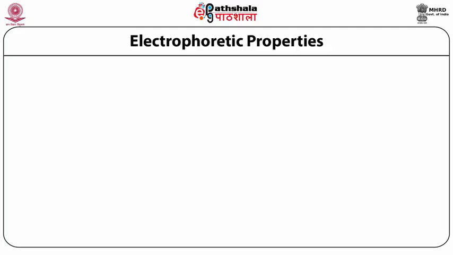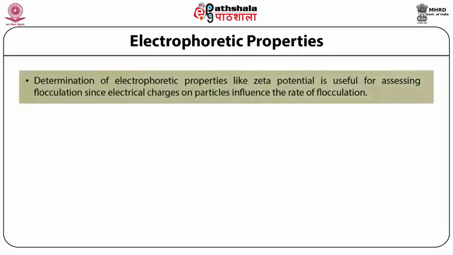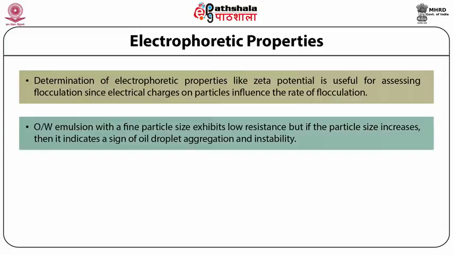Electrophoretic properties. Determination of electrophoretic properties such as zeta potential is useful for assessing flocculation in the emulsions. Flocculation occurs in the emulsions because of the electrical charges on particles that influence the rate of flocculation. An O/W emulsion with a fine particle size exhibits low resistance, but if the particle size increases, then it is a sign of oil droplet aggregation and instability.